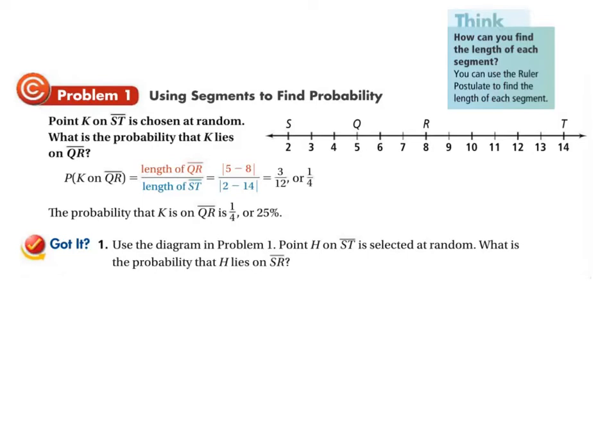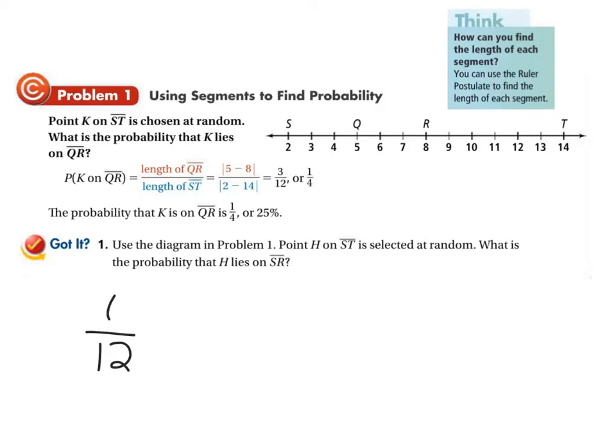Okay, so we already know what ST is. We calculated that earlier, and we said ST is 12 units long. So what we need to find out now is, what is SR? And SR is from 2 to 8. Well, what is 2 minus 8? 2 minus 8 is negative 6. The absolute value of negative 6 is 6.